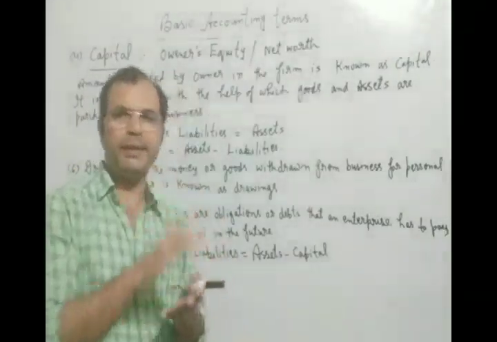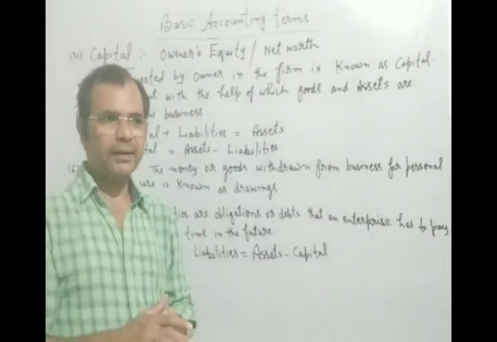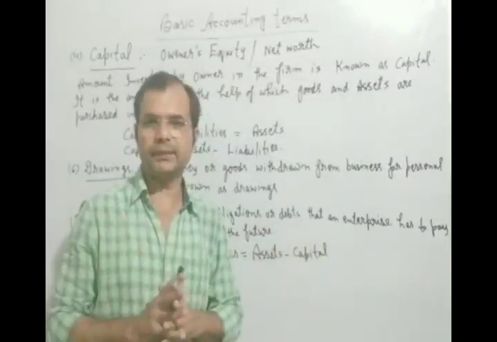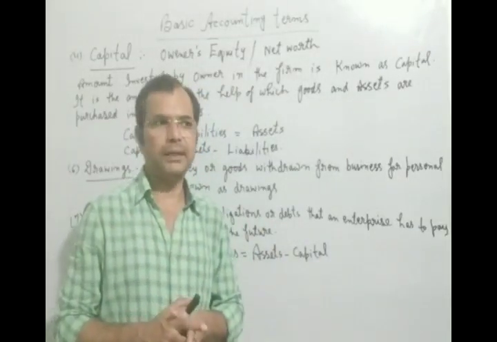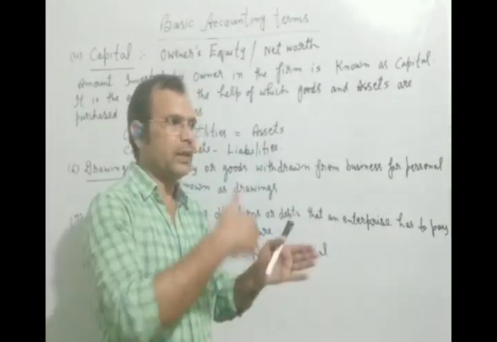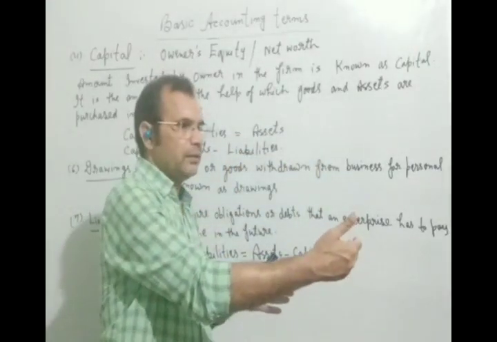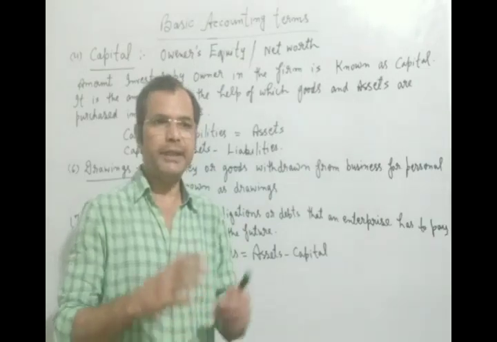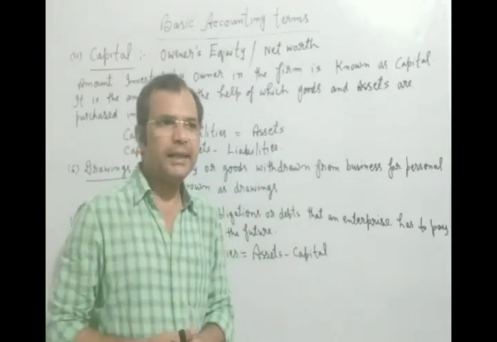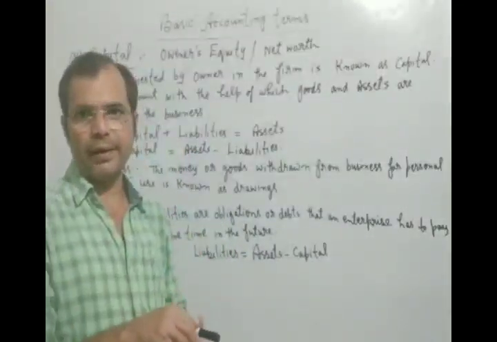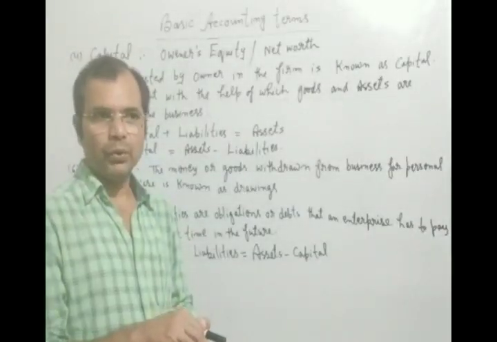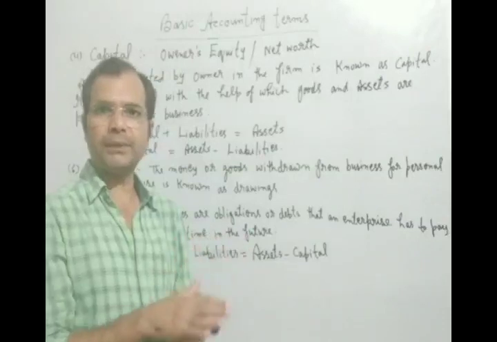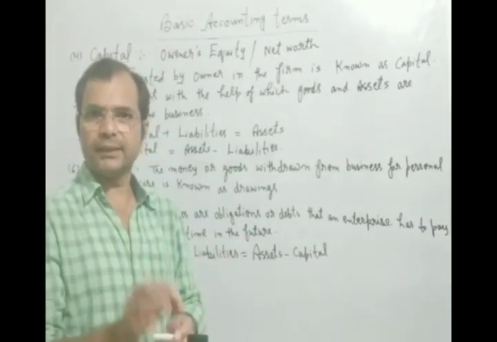So money will be needed there, and we make some furniture for our shop, for our business. Another type of asset is machinery, and we need a building. At that time money is required. So this money at the time of starting the business is called capital.